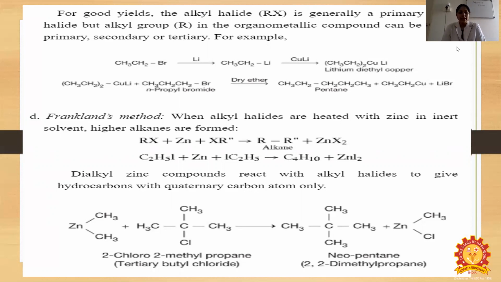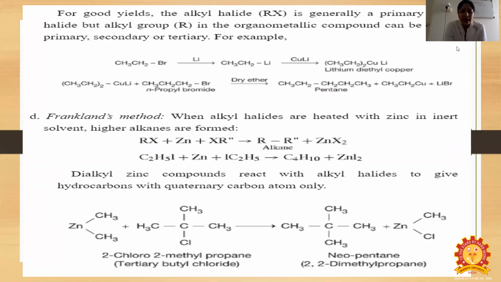So next is (CH3CH2)2CuLi plus n-propyl bromide in dry ether; pentane, an alkane, is formed, and then CH3CH2Cu and LiBr, lithium bromide, are eliminated.